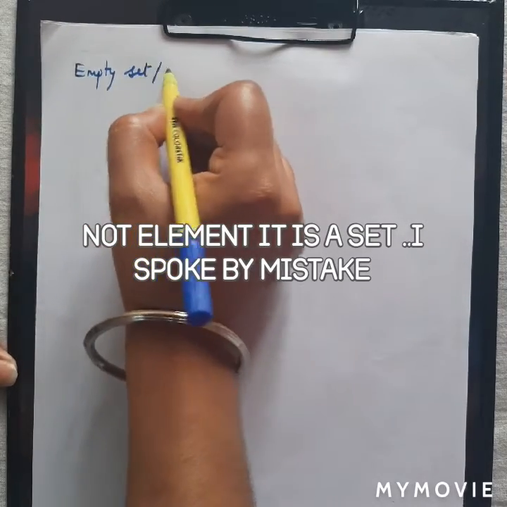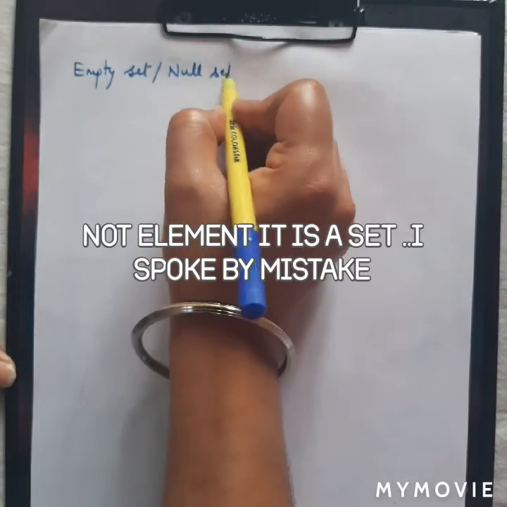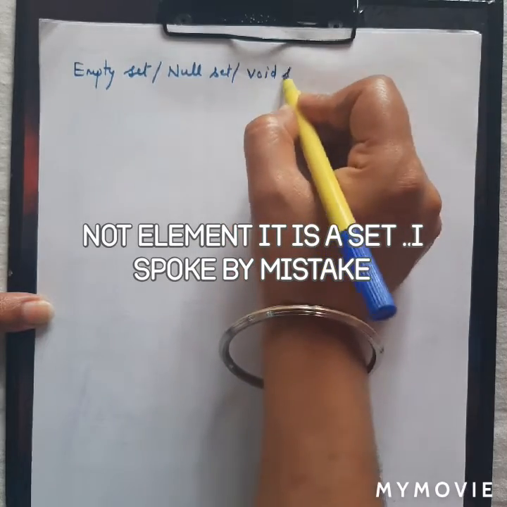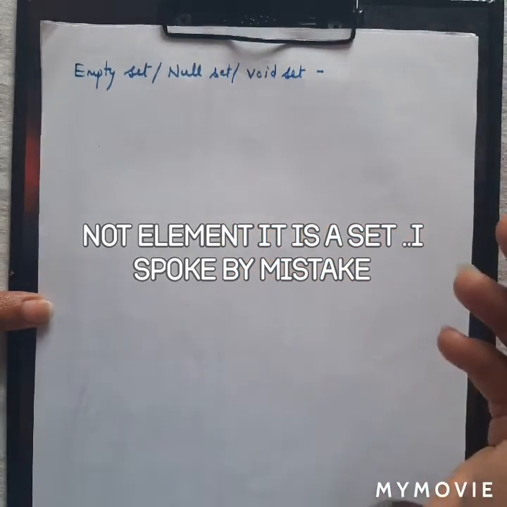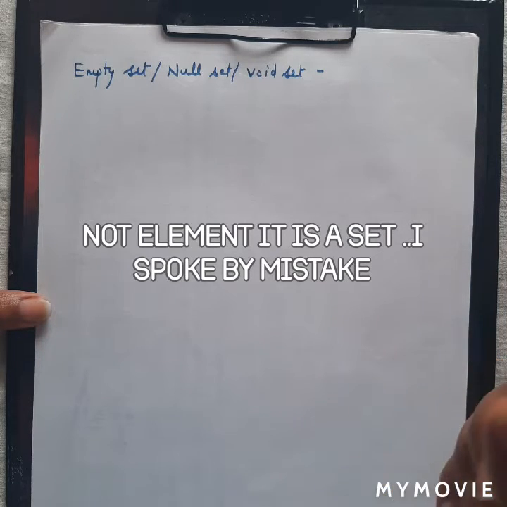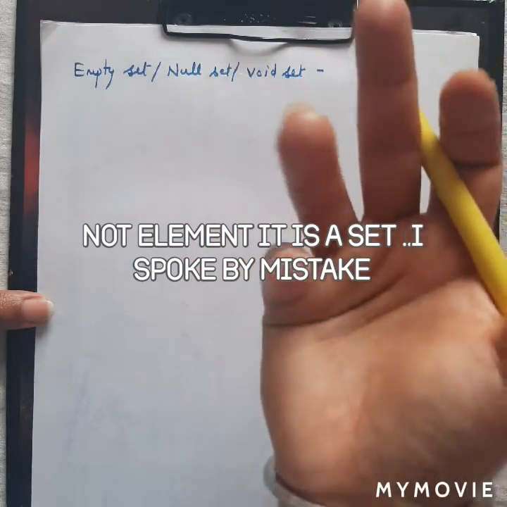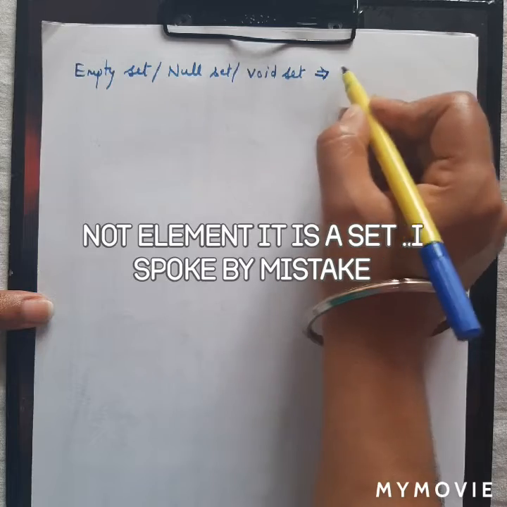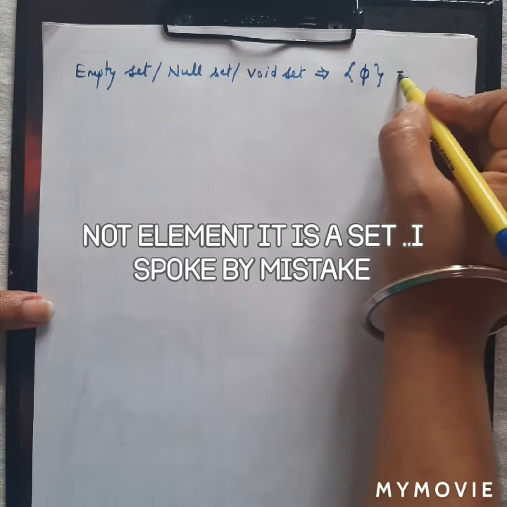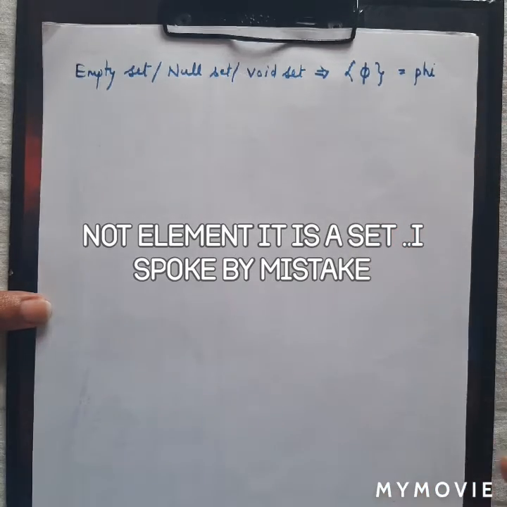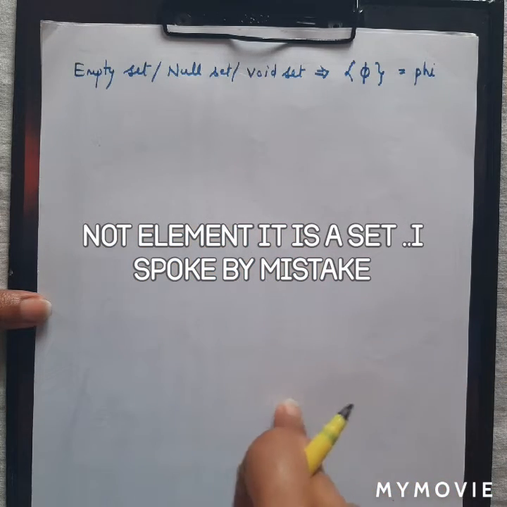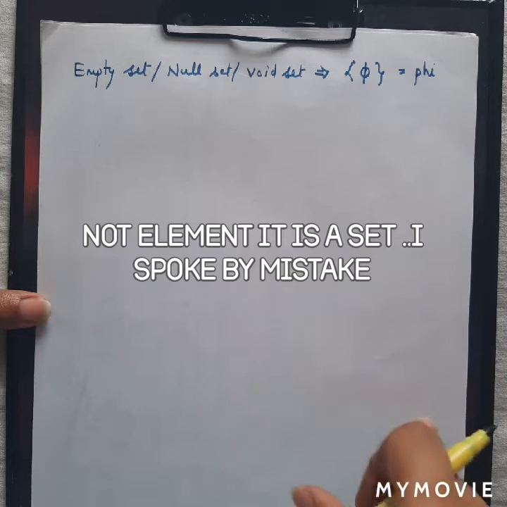Next is the empty set, or a null set, or a void set, as the name represents. Any set which contains no element is called a null set, or any set which has zero elements, and it is always represented with this symbol, which is called phi. This will be pronounced as phi. Fine. So this is an empty set. So we have talked about finite sets, infinite sets, singleton set, empty set.